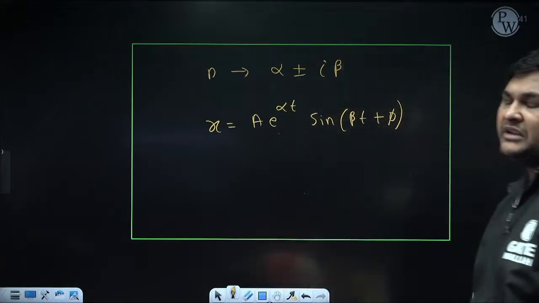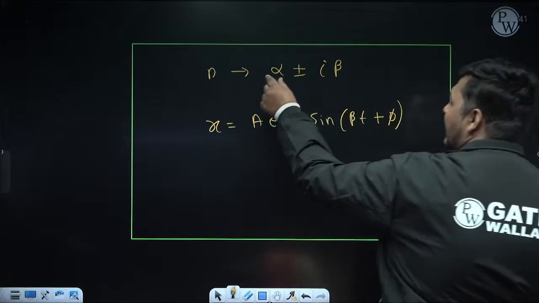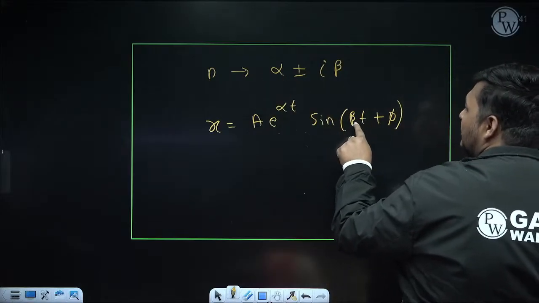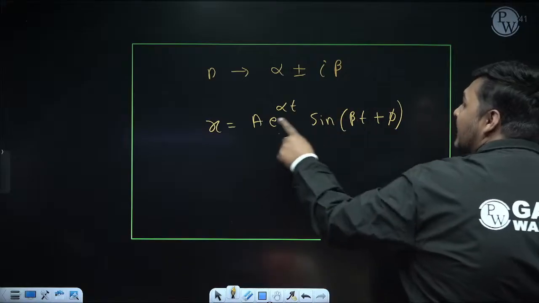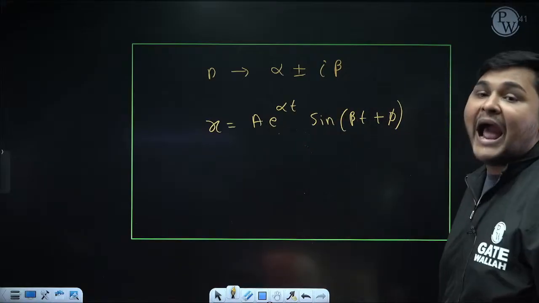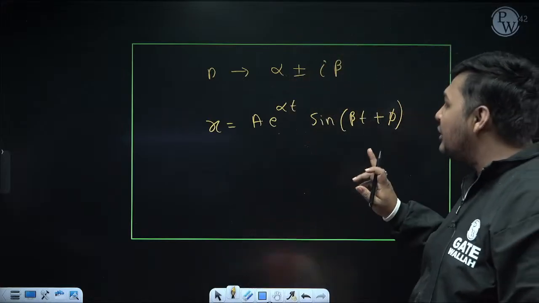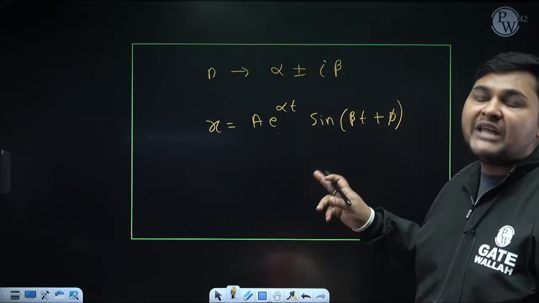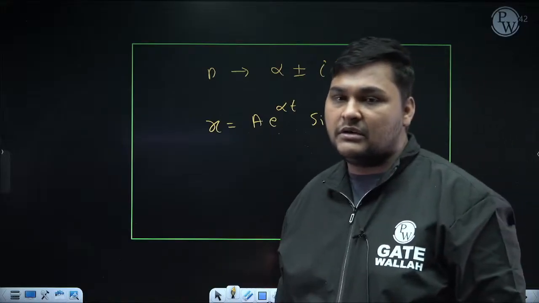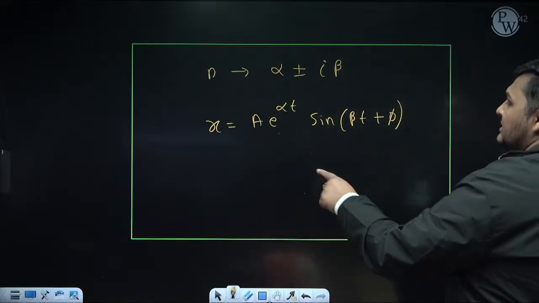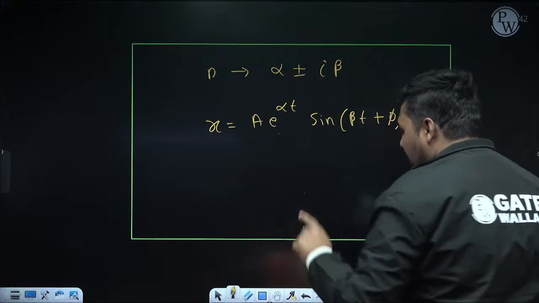I'm not going into the derivation. Here alpha is this part, and inside sine the coefficient of time is beta, which is this part. What about A and phi? A and phi are arbitrary constants. Arbitrary constant means they are constant, but we don't know their value right now because that will depend upon the boundary condition. So whenever the root is coming like this, this is the way to write the equation of CF.